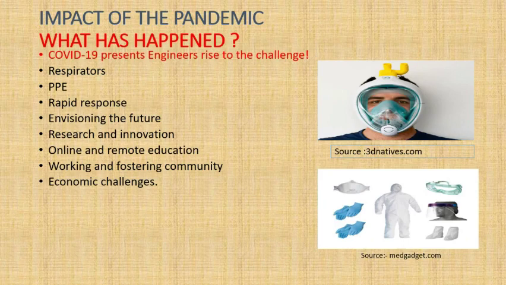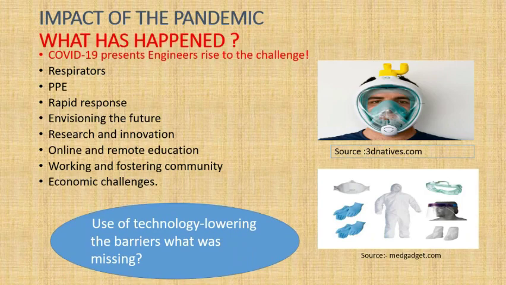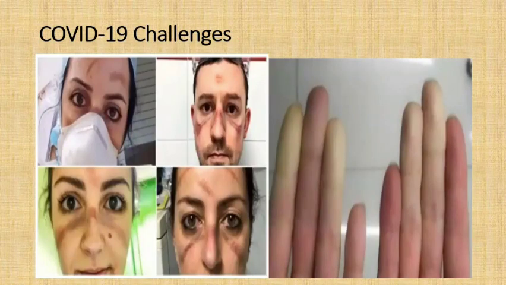So a lot of research and innovation is going on to meet all these kinds of requirements. Online and remote education is one of the challenging tasks, even to make sure everything goes in the right way. And working on fostering community, especially to support the working environment and the working community members. So there are a lot of economic challenges. By using technologies, we have to overcome what is going to be missing. That's the challenge for the engineering side now.